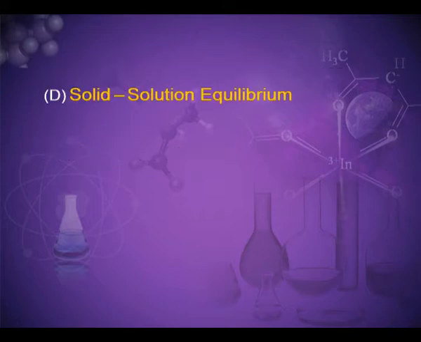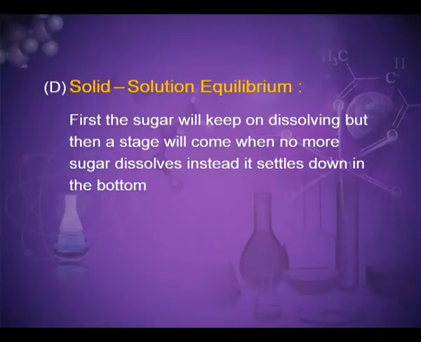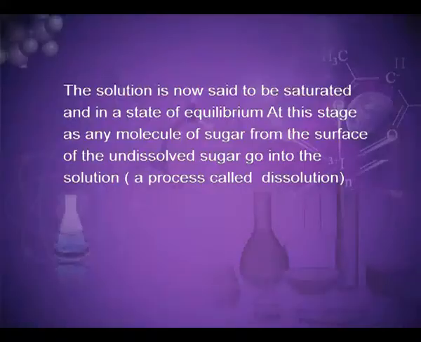Next is the solid-solution equilibrium: dissolution of sugar in water. Suppose more and more sugar is added in a fixed volume of water at room temperature and stirred thoroughly with a glass rod. First, the sugar will keep on dissolving, but then a stage will come when no more sugar dissolves, instead it settles down at the bottom. The solution is now said to be saturated and in a state of equilibrium.